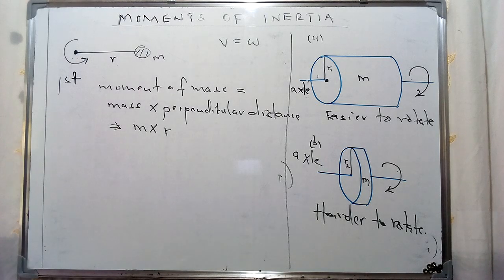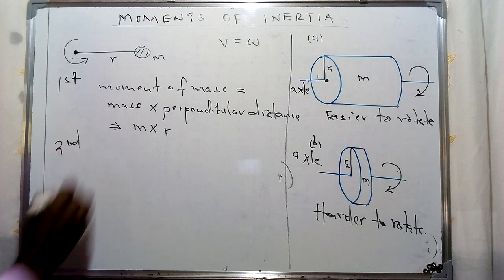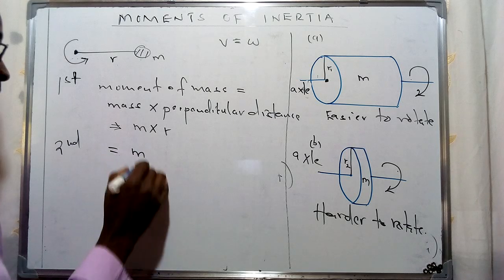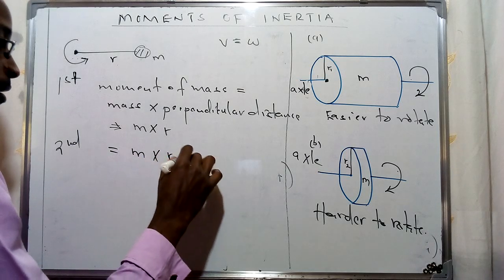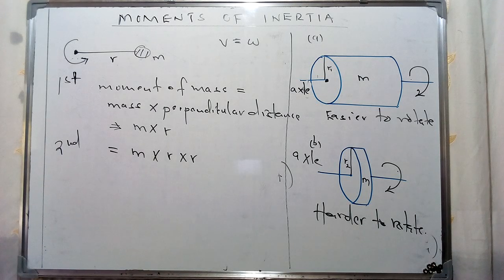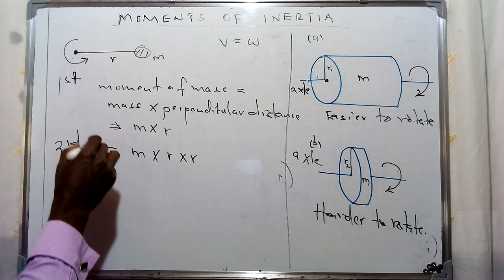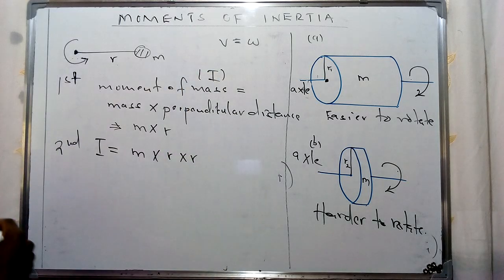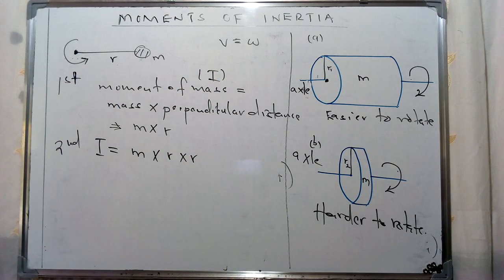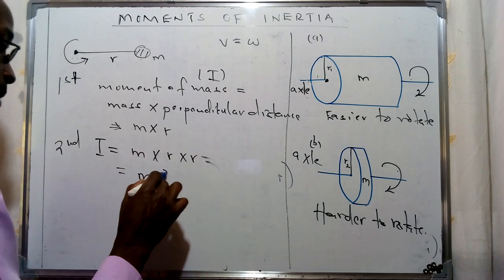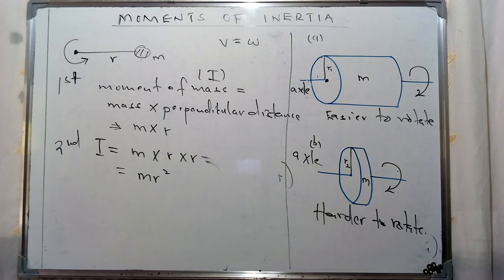And from this one as well, we can define the second moment of mass as the product of mass times, not twice, basically the square of this specific distance. And this can be defined in terms of this specific initial. So we're going to use this particular initial, I, in representing this particular aspect of the moment, and therefore we can have this one given as mr squared.